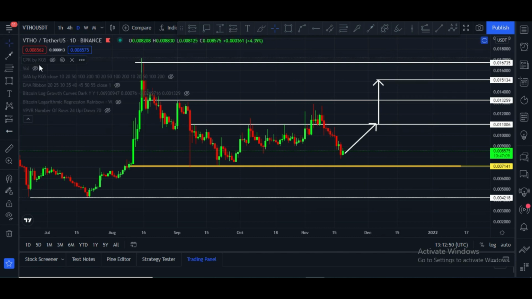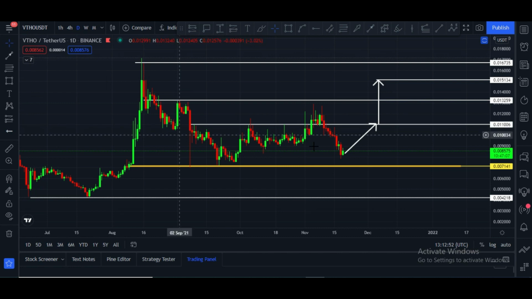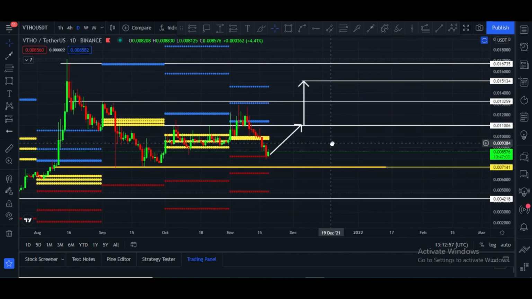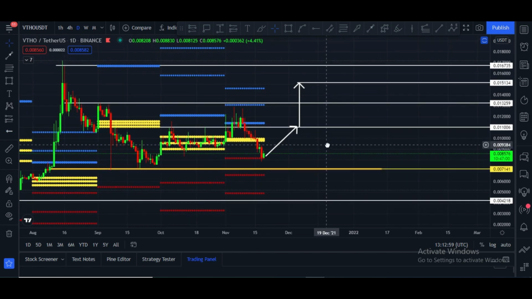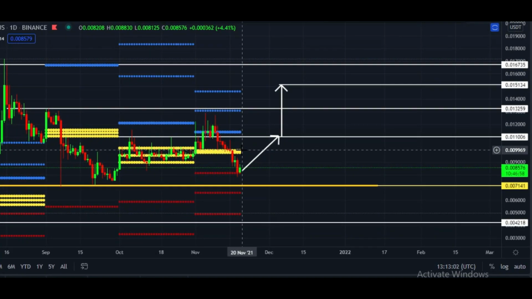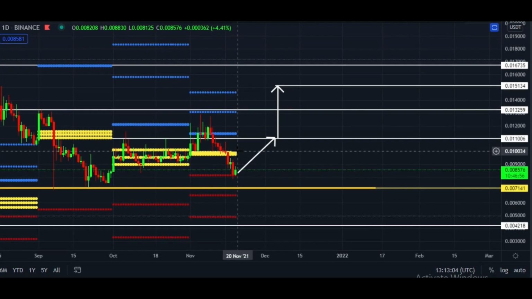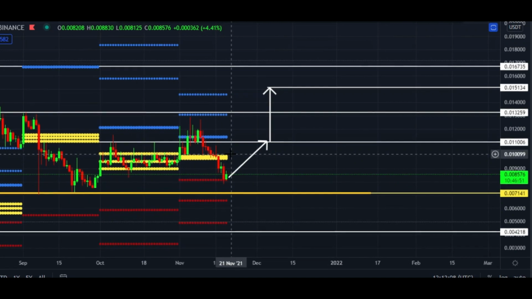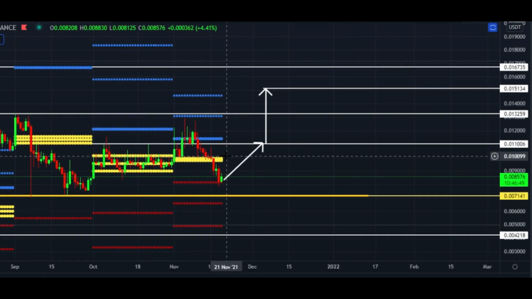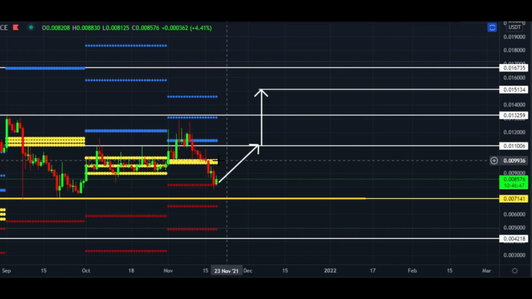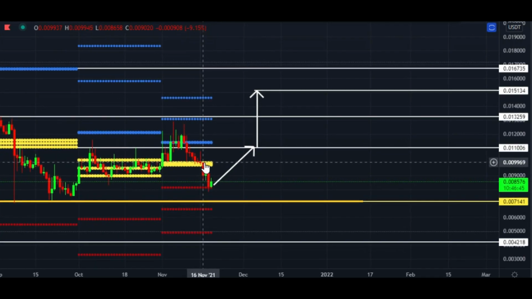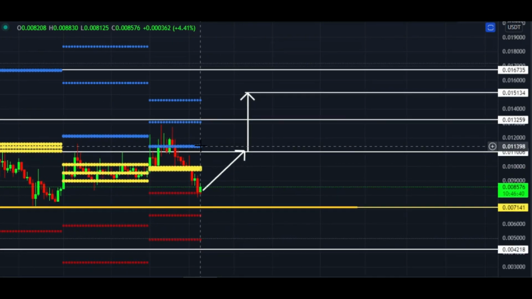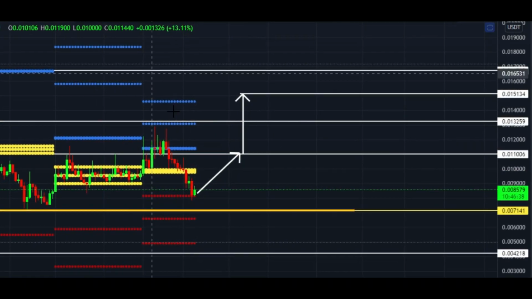Let me please show you my favorite indicator, which is very important to me, and this is main CPR. And here you can see main CPR lines are at this area 0.009, and it is exactly at the 1 cent price area. Once a daily candle closes above the 1 cent price area, in that case these main CPR lines turn into main support. After that the first bullish target will be this.